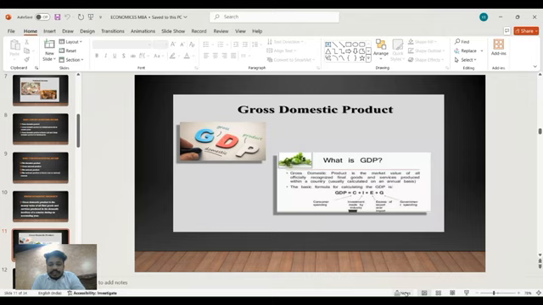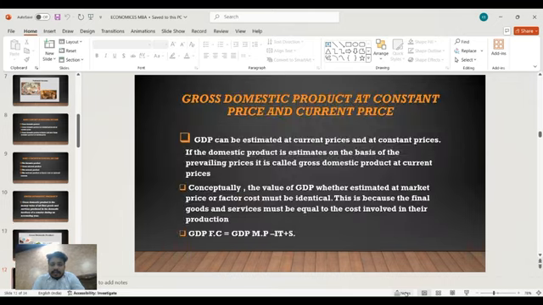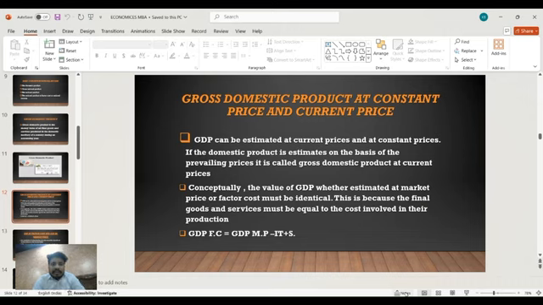GDP equals C plus I plus G plus (X minus M). C means consumer spending, I means investment made by industry, E means excess of exports over imports, G means government spending.